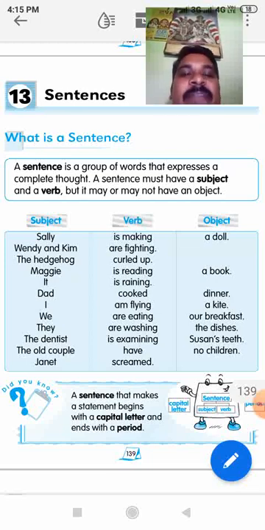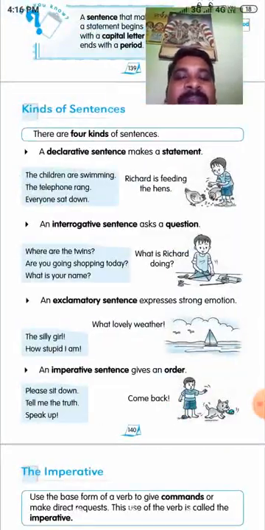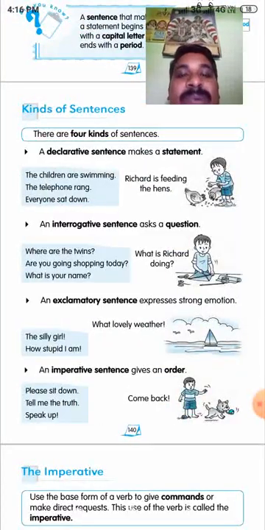How can you identify, differentiate, or recognize these kinds of sentences? What are the rules we saw in this class? You have to memorize and learn all these things, then only can you identify the kinds of sentence.